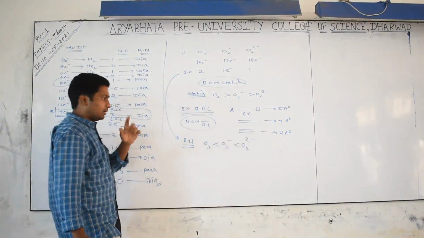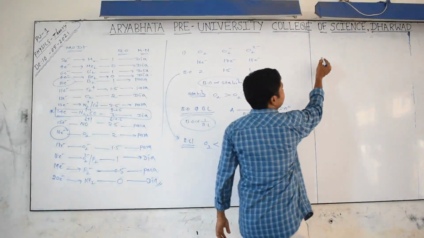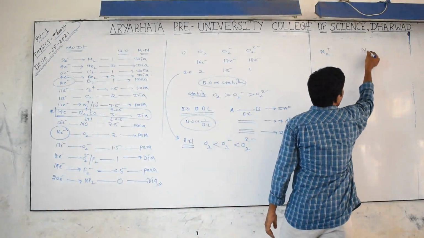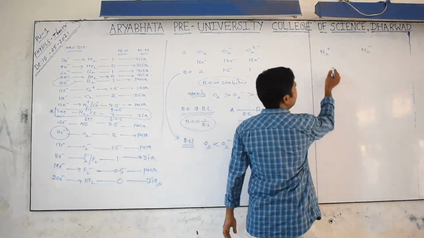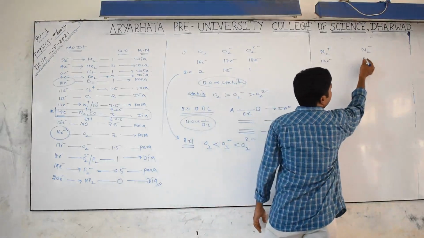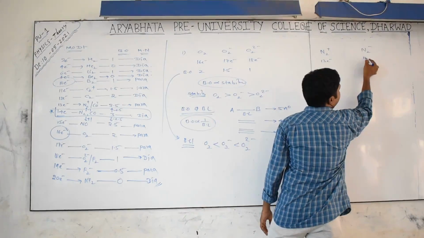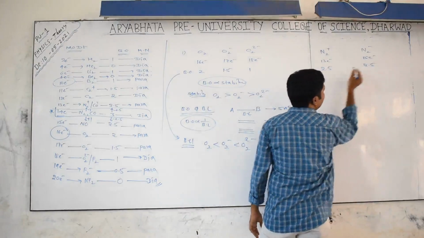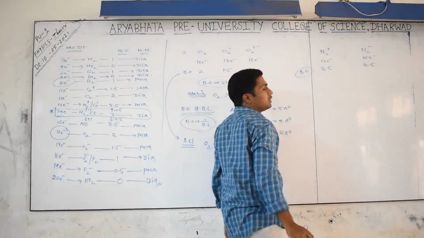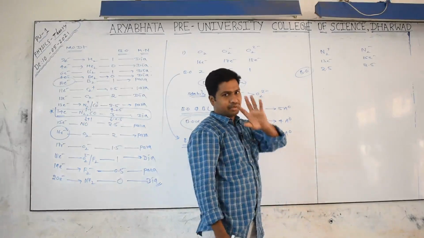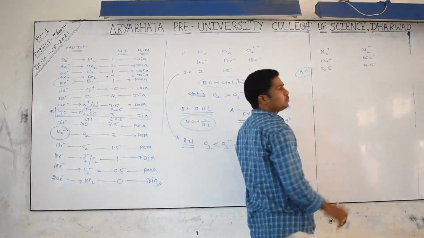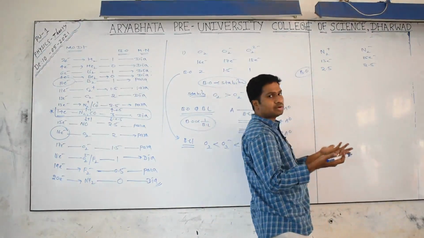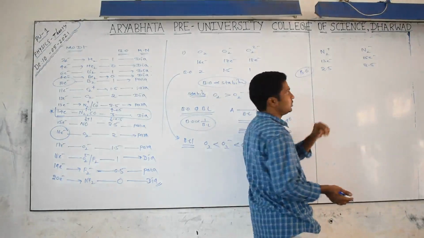Are you getting it? I will ask you one more question. For example, N2 plus and N2 minus. N2 plus means how many electrons? 13 electrons. N2 minus means 14 plus 1, 15 electrons. Bond order here comes 2.5, and bond order here also comes 2.5. Sir, same bond order, same stability means meaningless. This is a very important point. Both have 2.5, so same stability, why? Because I told you bond order is directly proportional to stability. Same bond order, same stability means meaningless. No, we have to observe very carefully.